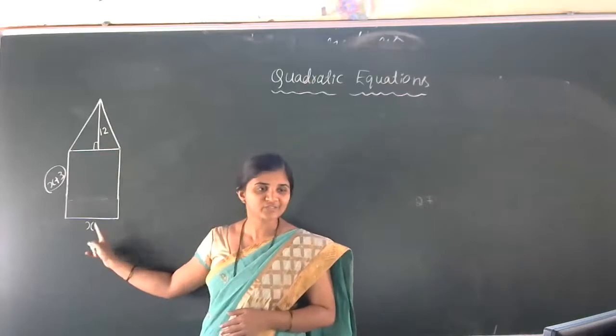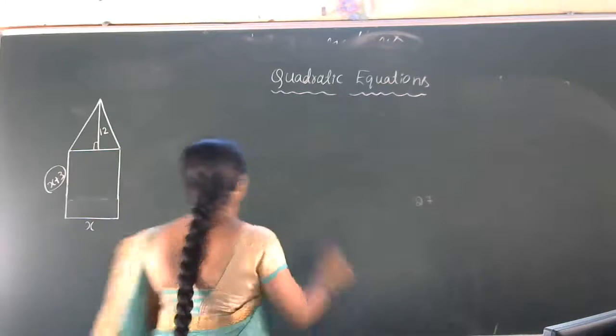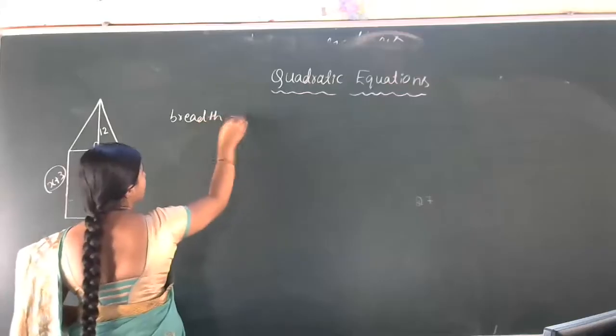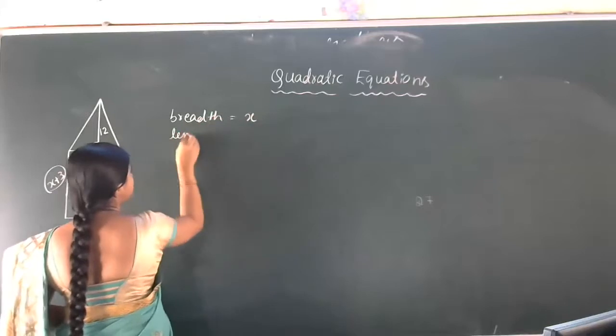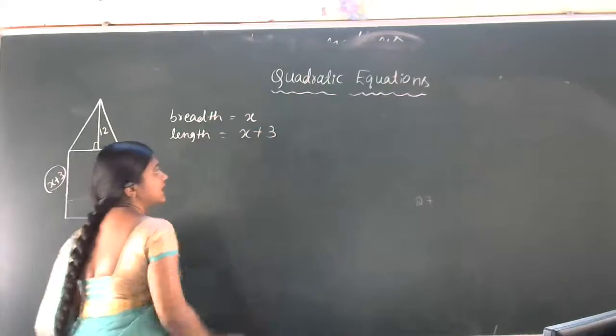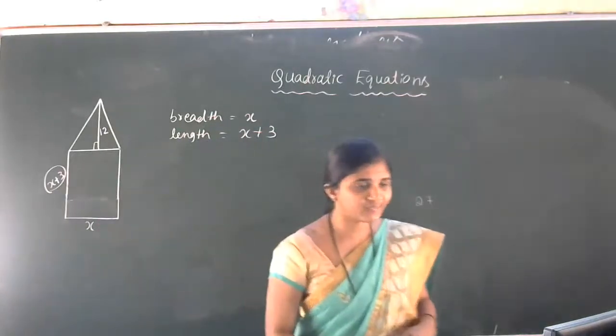Got the idea of this one? One we are taking as x, another one we are taking as y. So here we are taking the breadth of the rectangular park as x, then length is equal to x plus 3. We are considering this condition, x into x plus 3. Got the idea of this situation?